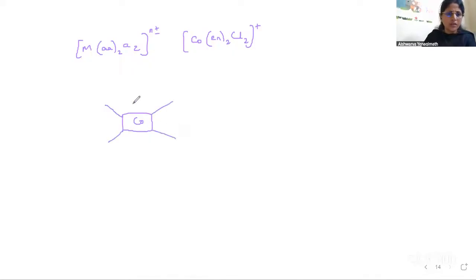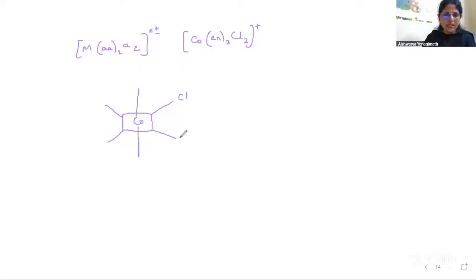One more example I can take where I will have the type MAA2 AB. Let me make it simple, AA2 A2, and then we will see AB. Okay. So this is A2 and here N can be plus or minus charge. So metal atom Co, En twice, Cl twice. Correct? So write the mirror image, write the images. So Co at the center, octahedral geometry. Show the octahedral geometry. Okay, fine.